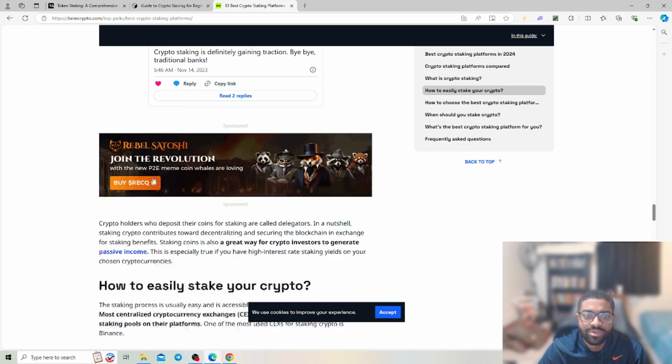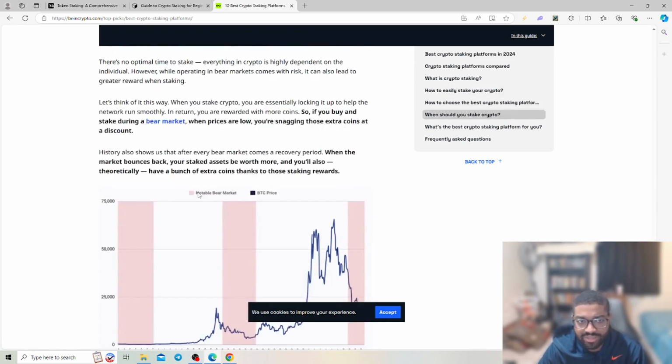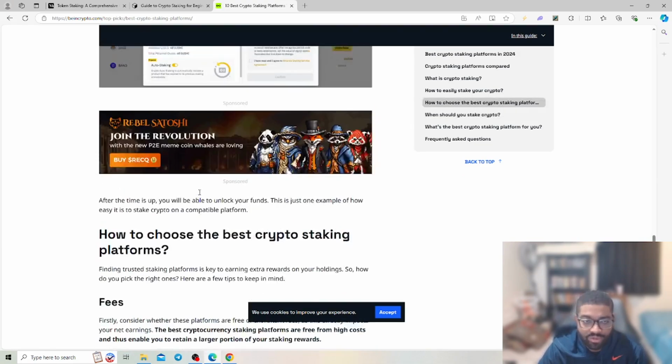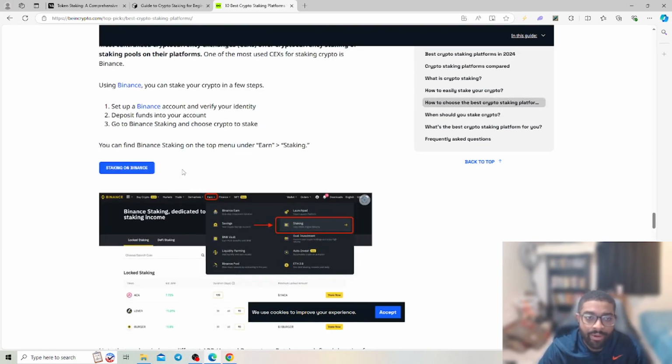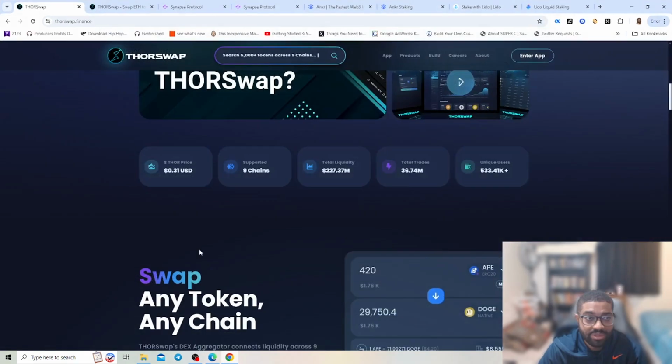And then it shows what is crypto staking. Well, we have already went over that. So it just shows you another example. You want to check out this site. But those are some platforms, the latest that's out, if you want to get into staking crypto and be able to maximize on different options. But let's go over to some cross-chain options as well.